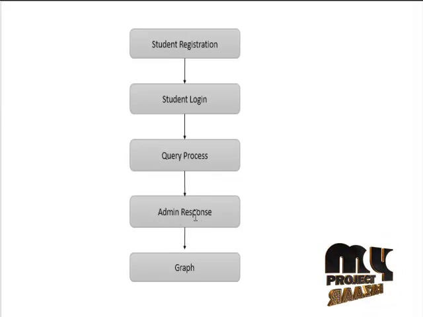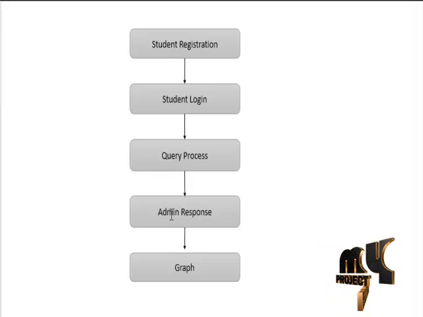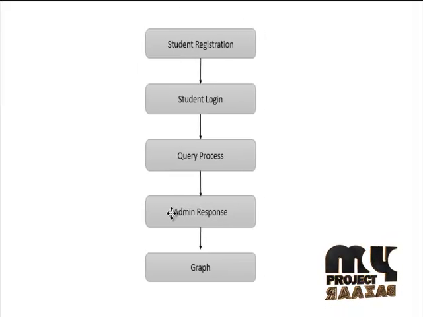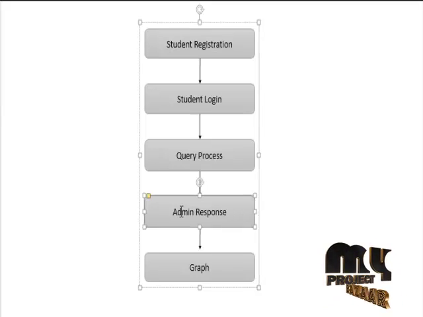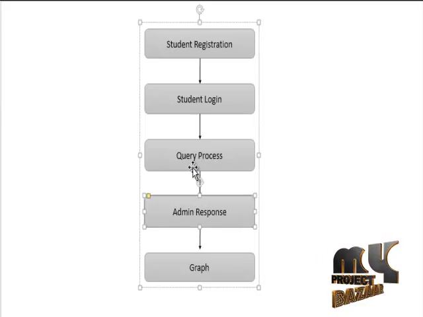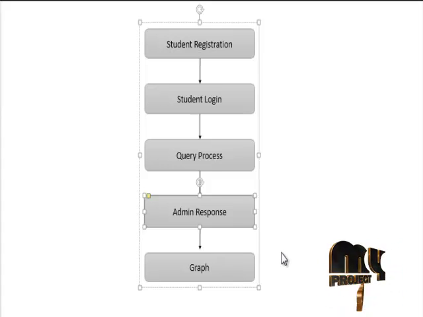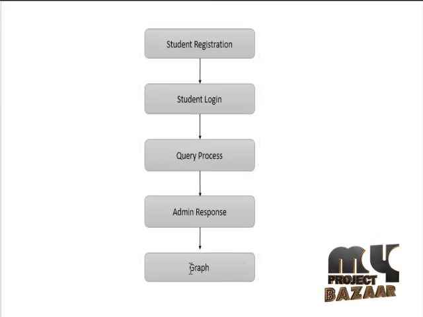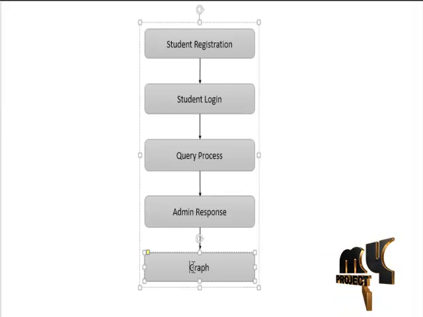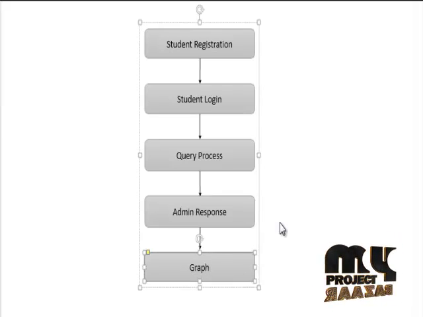So the next process is the admin response. If the students raise queries, the queries are sent to the admin. The admin responds to these queries with the possible answers. And finally, the report graph. The graph displays the difference between our existing chat system and our proposed chat system. It displays the visualized concept of the graph so the user can easily understand the graph format.